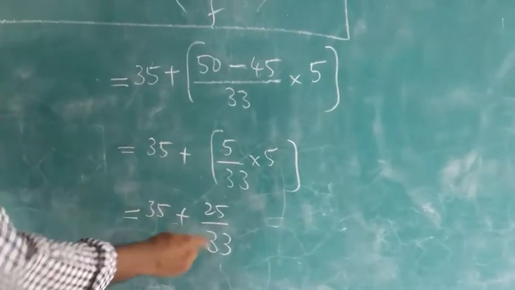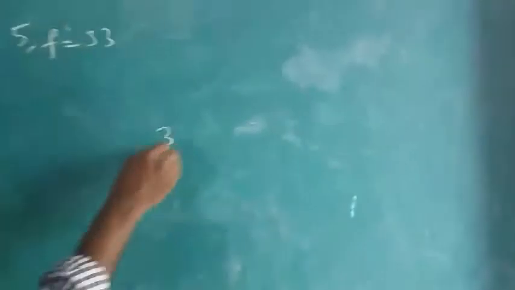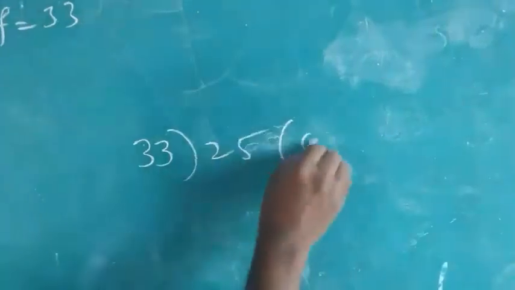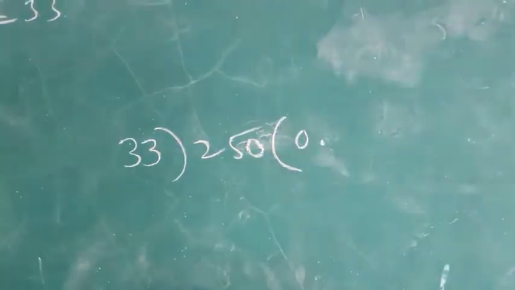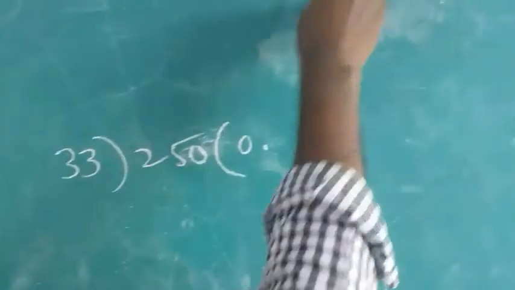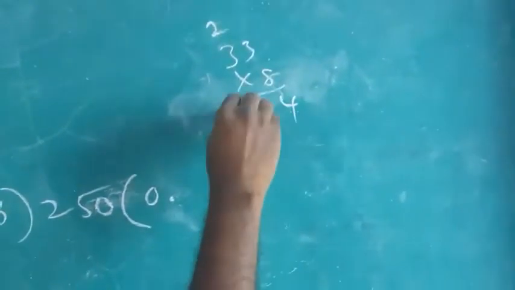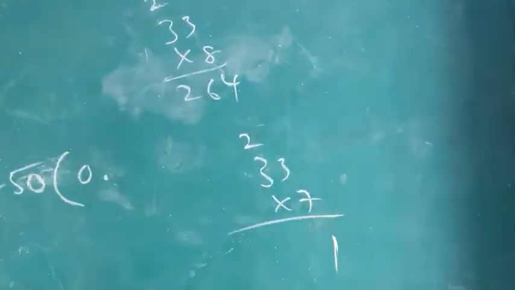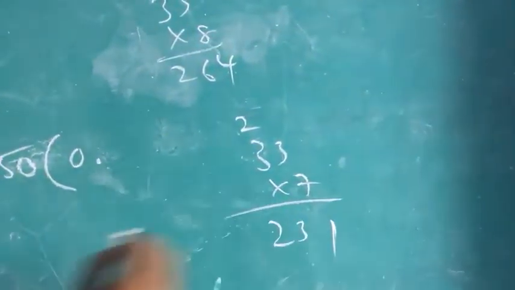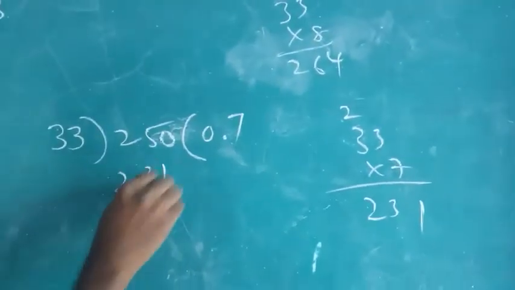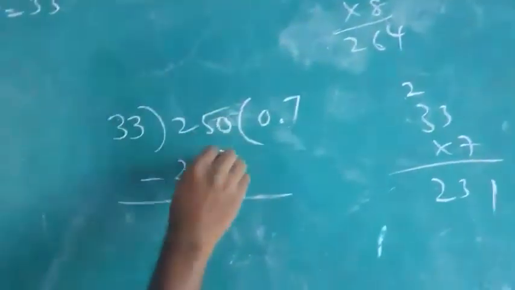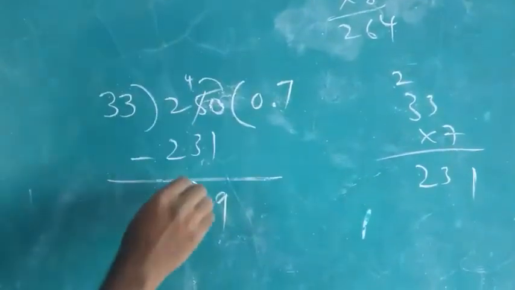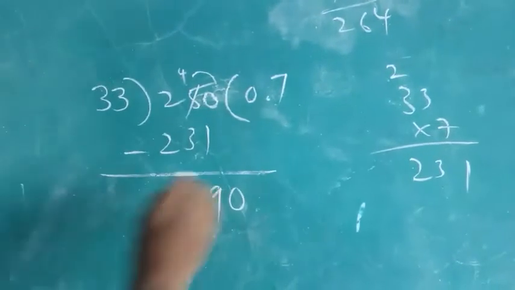25 on 33. So let us divide this number. Take the 33 table and 25. It is not divisible, so better you take point 0. Check 33 eights, no, it is more. So 33 sevens. 7 threes are 21, 231. Subtract. 10 minus 1 is 9. You have borrowed here. 4 minus 3 is 1. So take 0 again.